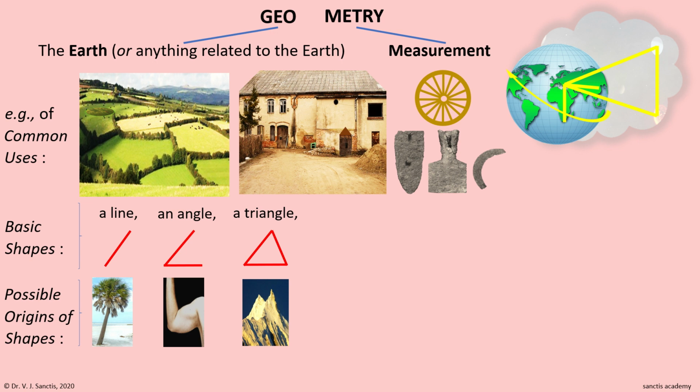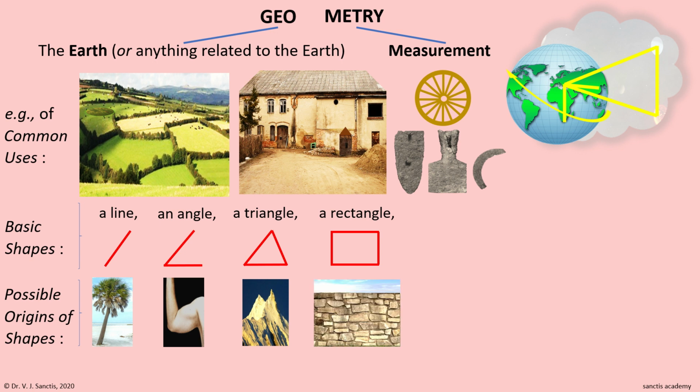The fourth shape is four lines join. There can be different shapes with four lines join, which we will study later. Here I have taken only one four-line shape. This is called a rectangle. Also, there can be shapes with 5 lines join, 6 lines join, etc., which too we will study later. And you only have to look at the faces of natural stones to understand how the ancients must have got the idea of 4-sided shapes, 5-sided shapes, etc.